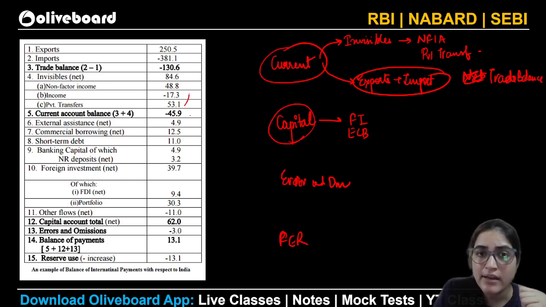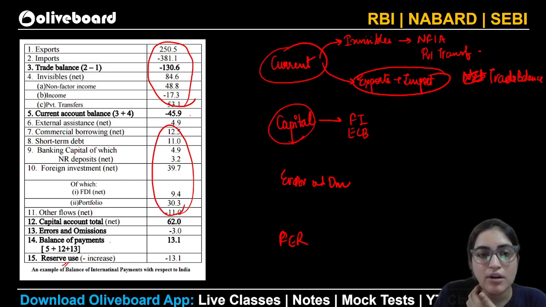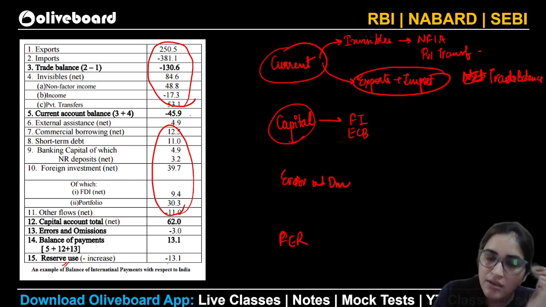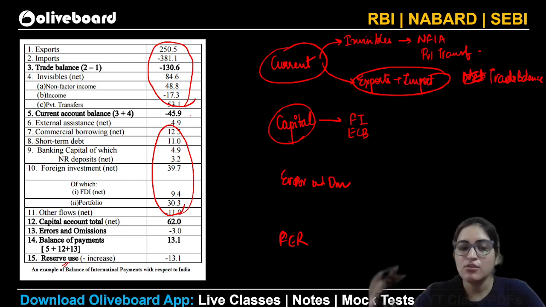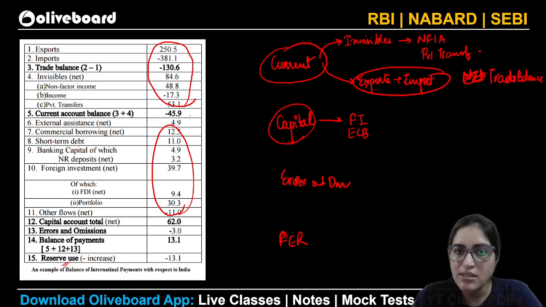So under the current head, everything would be taken into consideration, and in the capital head, everything will be taken into consideration. Then comes your reserve issue, your reserve use. Certainly your foreign exchange reserve fluctuates because of the demand for dollars and all. So there is a fluctuation in the demand and supply.